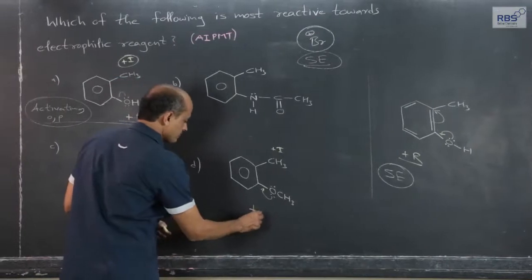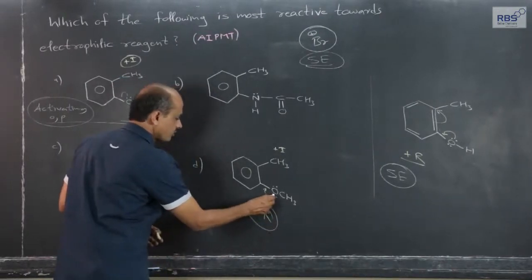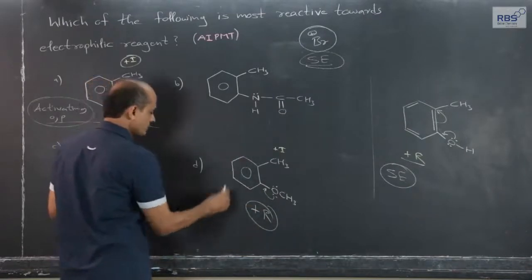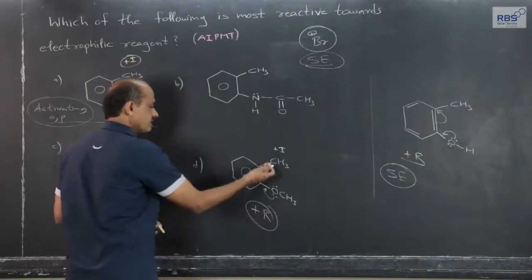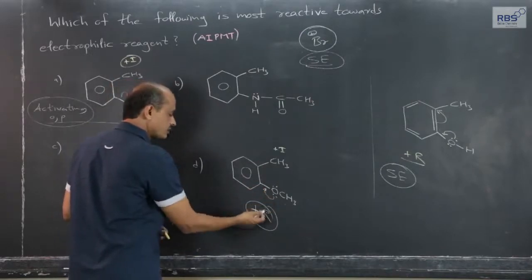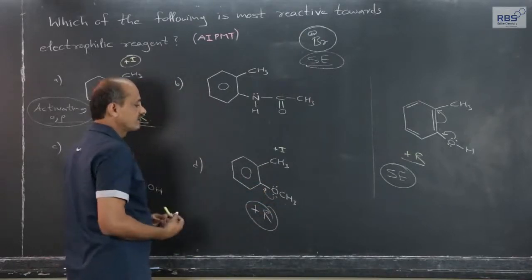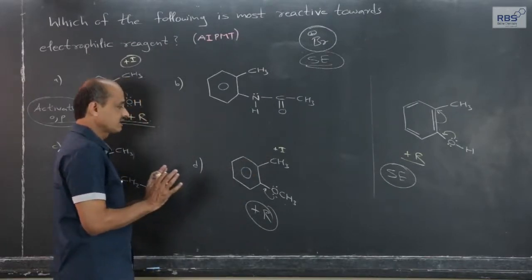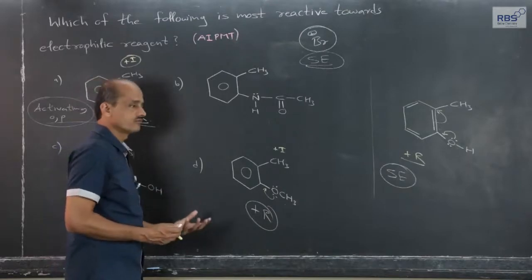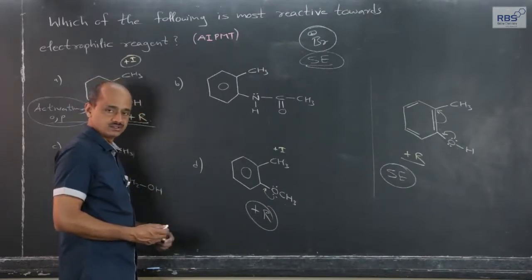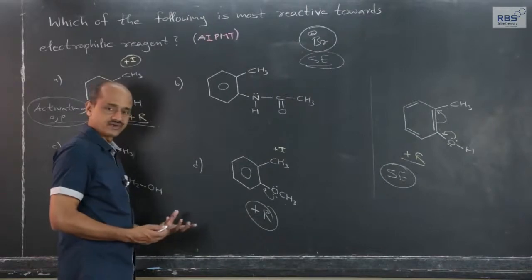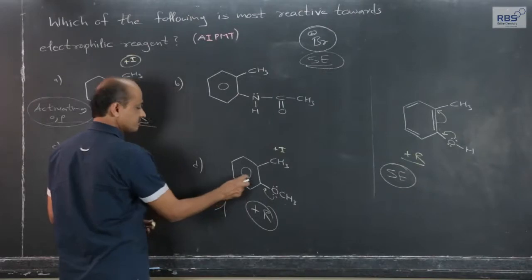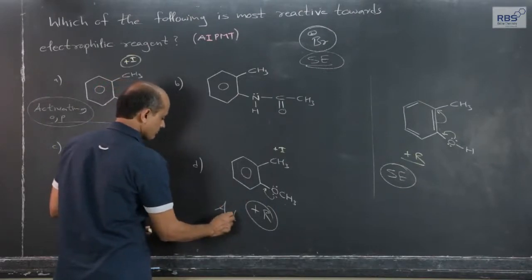Same is plus R effect. So, plus R effect of methoxy group will increase the electron density in the ring, and therefore, this is also... because of this plus I effect is there, because resonance is a powerful effect. If resonance effect is present, we need not consider inductive effect. Inductive effect, as compared to resonance effect, we can say, is least effective. So, because of plus R effect, again this compound is